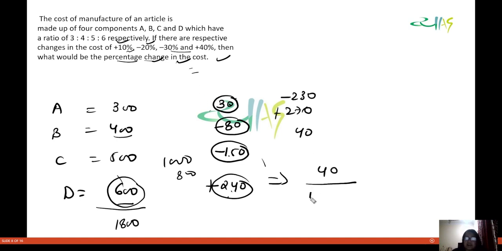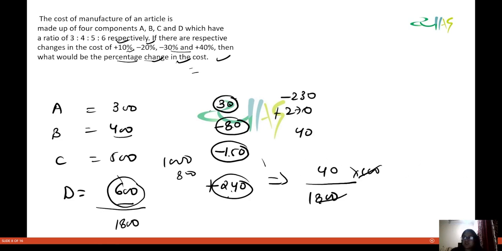So now you can calculate the percentage change in the cost: 40 divided by 1800 into 100. So this gets cancelled, this gets cancelled. This is 2 by 9. And what is 2 by 9? Okay, sorry, this is not 2 by 9. I think we are mistaken.